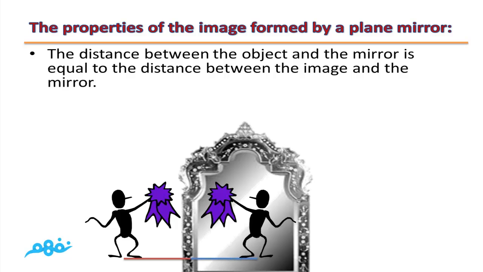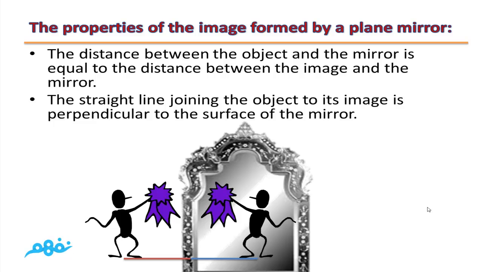The next property is that the distance between the object and the mirror, which is represented by this red line, is equal to the distance between the image and the mirror, which is represented by this blue line. The final property is that the straight line joining the object to its image is perpendicular to the surface of the mirror.